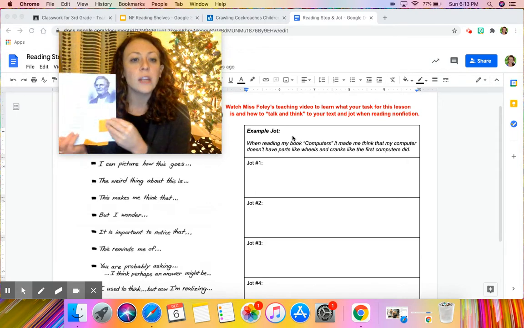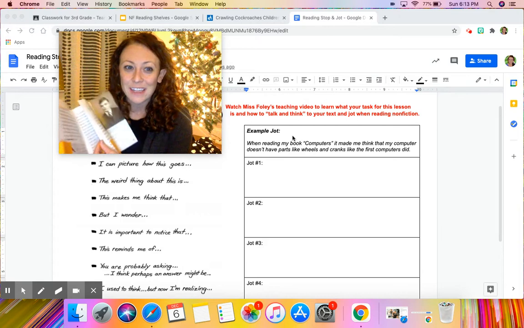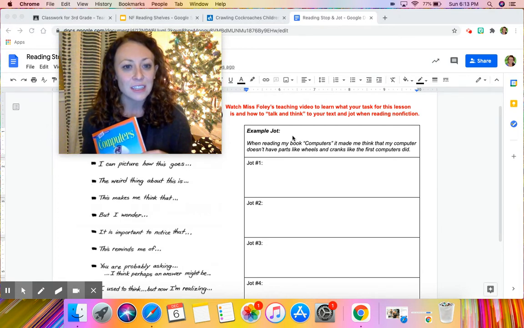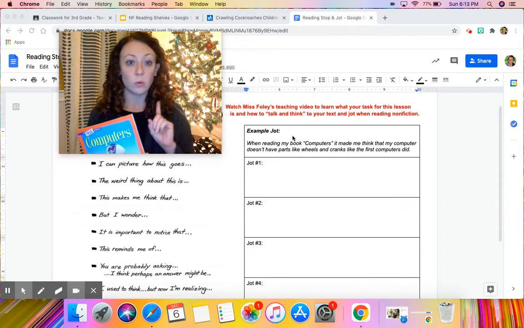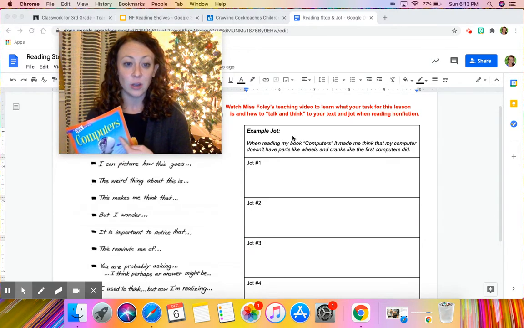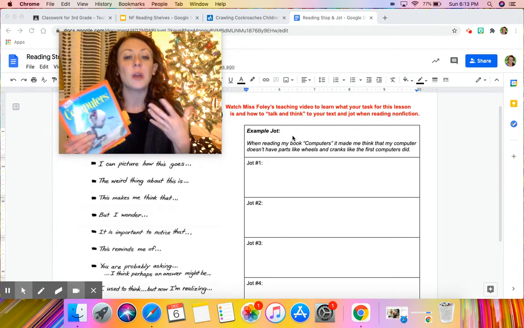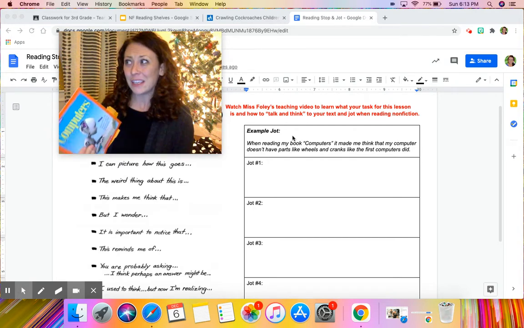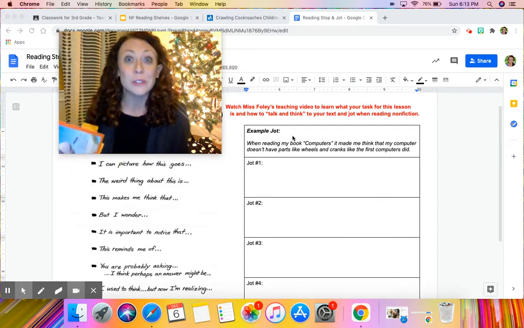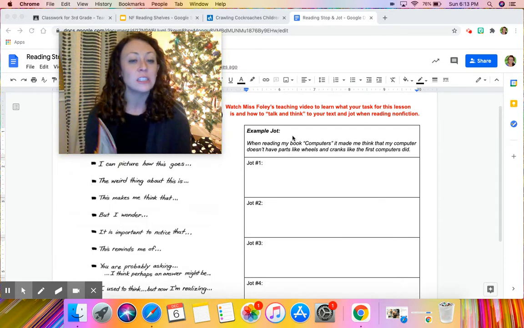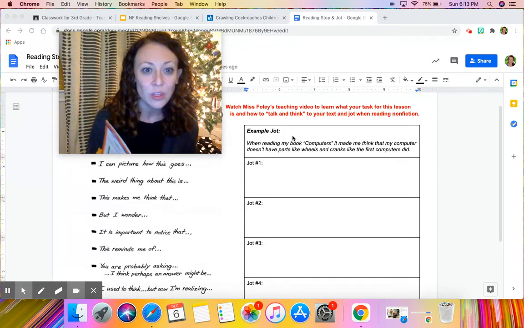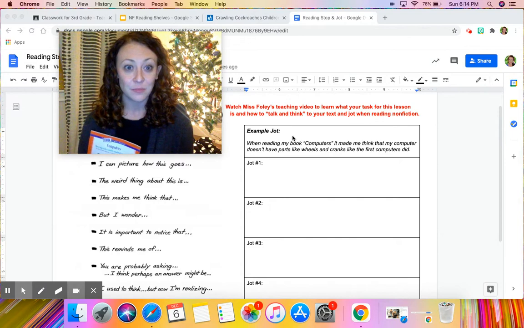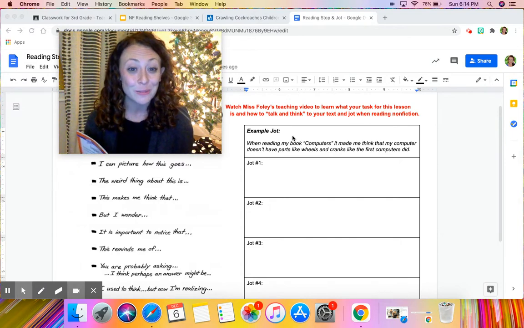So you're going to read through, remember, for 25 minutes, read through your book, and you're going to take notes. You're going to jot things down. Now remember, don't just copy down exactly what it says in the book. You have to use those sentence starters and put them in your own words and talk to the text. This makes me think, or this is such a gross fact, or this is so weird, or this is so interesting. I never knew that. You're going to do 4 jots while you're reading. If you want to do more, you're more than welcome to do more.